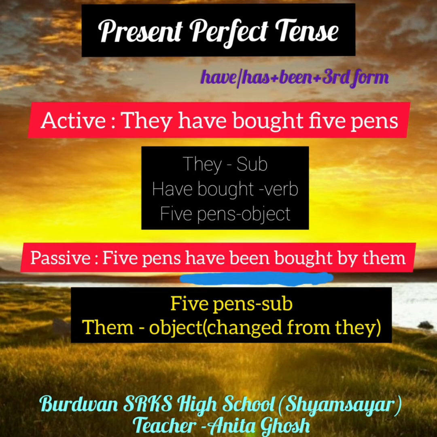So if we change it into passive voice, at first we write 5 pens. That is the object in the active voice. Here in the passive voice, it is transformed into subject. So at first we write 5 pens. With it, have been bought. Have been bought is the main change in the passive form. You all see the underlined portion, have been bought.